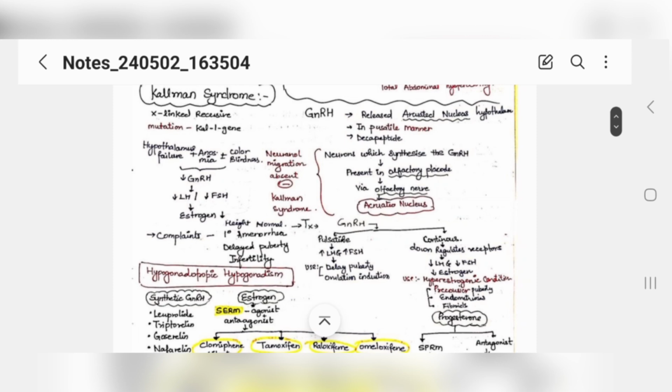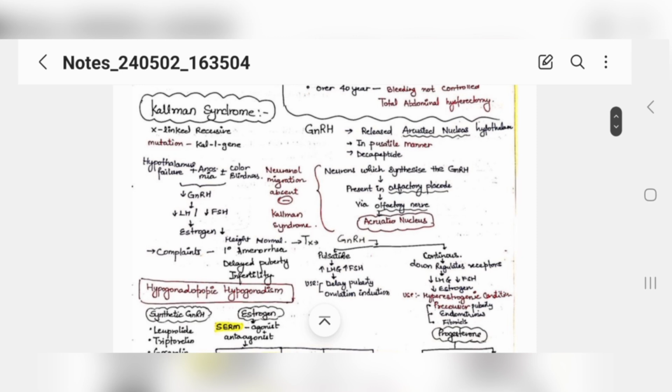Now you're done with menstruation. There are types of different bleeding patterns. Now you have syndromes. Now you need to learn what is Kallman syndrome. See guys, basically you just have to remember that it is X-linked, because Kallman syndrome is about females. So in females, it is X-linked. This is how you have to remember it. And why is this syndrome happening? Because there is a mutation in the Kallman gene. Easy peasy.